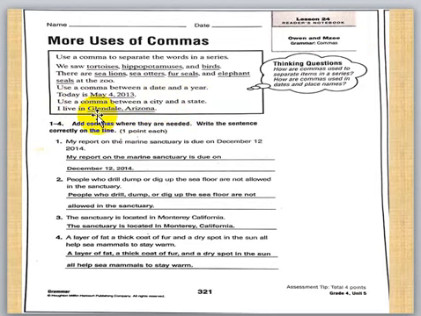For example, number 3, we have here Montreal, California. California is the state. Montreal is a city. Okay, I hope you got it and understood it.